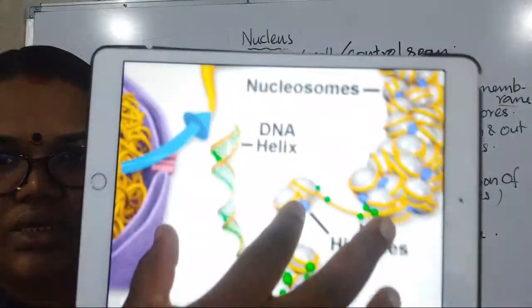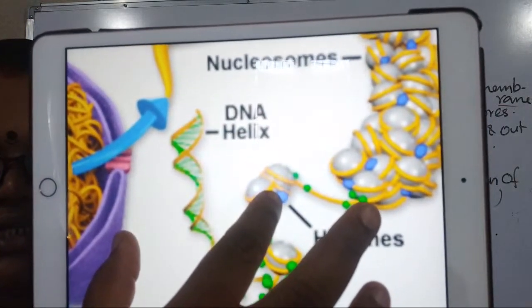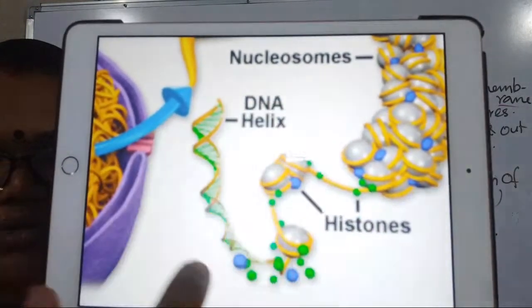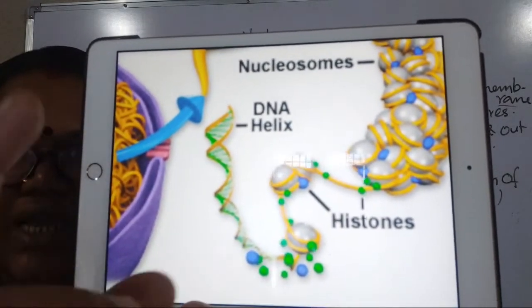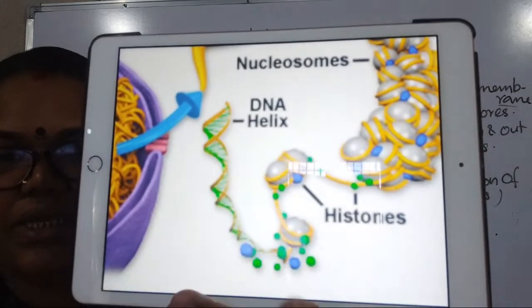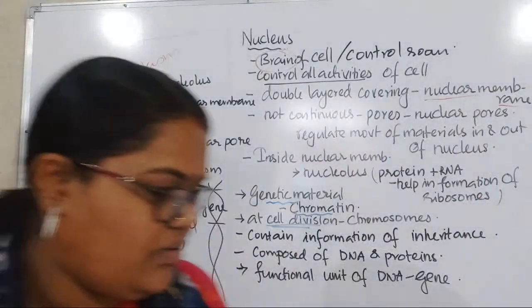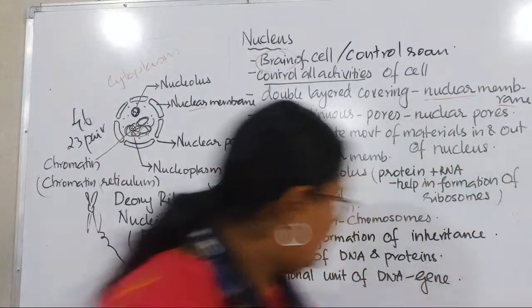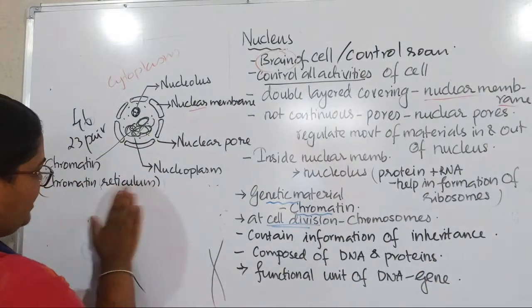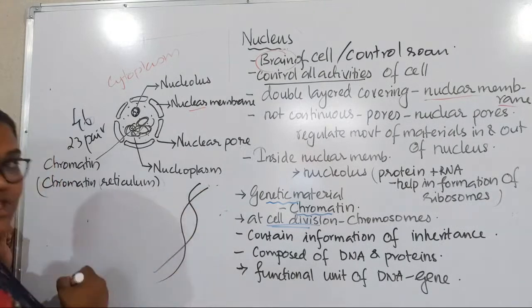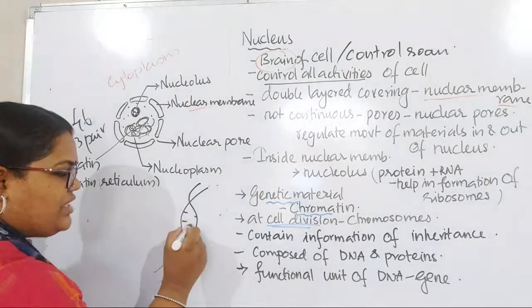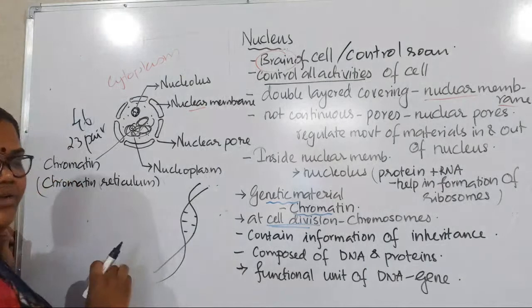So this is the DNA. Now this is the DNA part. It is a double helical structure, like a staircase, a rounded helix. Now I hope it is clear. We have told you about the DNA. Inside DNA the entire information is there. The functional unit of DNA, that means the DNA is divided into units.